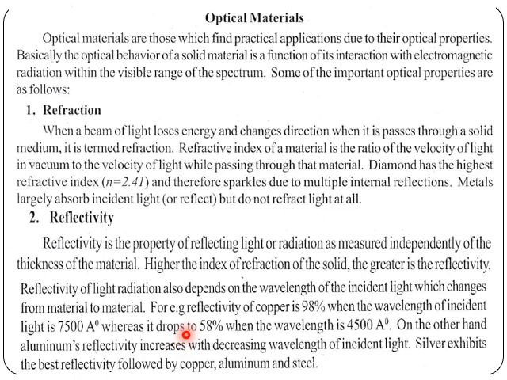For example, the reflectivity of copper is 98% when the wavelength of the incident light is 7500 angstrom, whereas it drops to 58% when the wavelength is 4500 angstrom. This means the reflectivity depends on the wavelength of the incident light. On the other hand, aluminum's reflectivity increases with decreasing wavelength of the incident light. Silver exhibits the best reflectivity, followed by copper, aluminum, and steel.